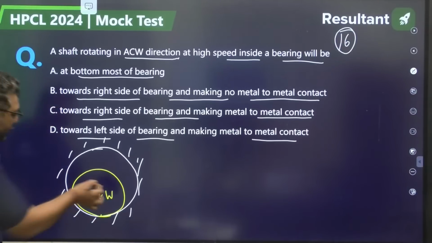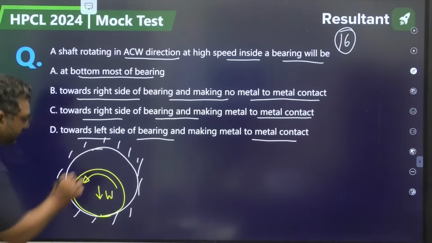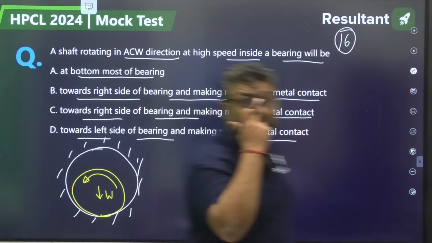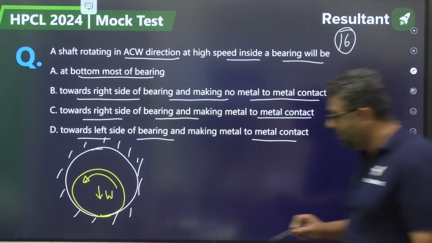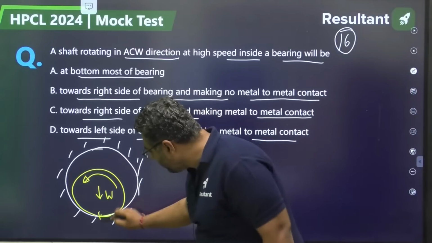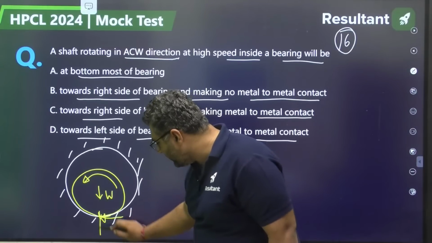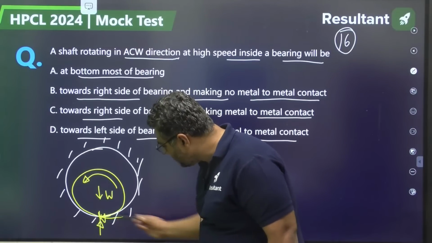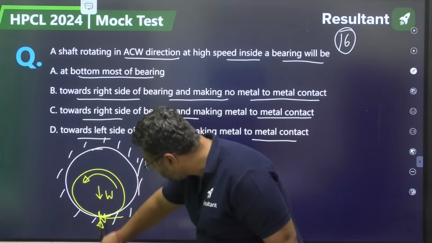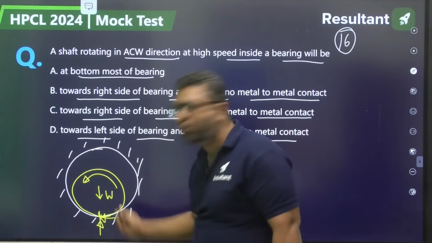They are saying it is rotating anti-clockwise. If the shaft rotates anti-clockwise, the bearing will apply friction in this way and the normal reaction will come like this. Because of this friction force, W is balanced by the normal reaction, but this friction is not balanced.